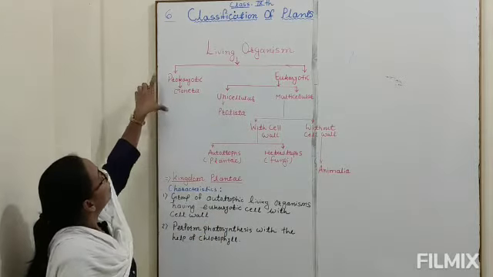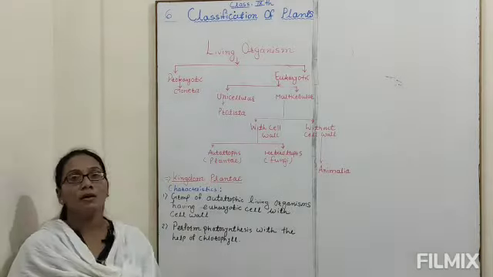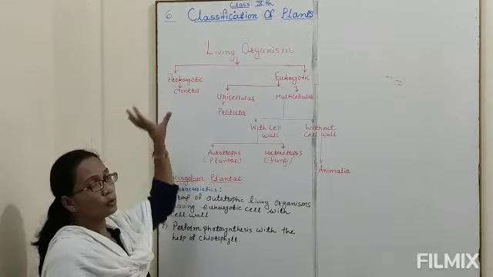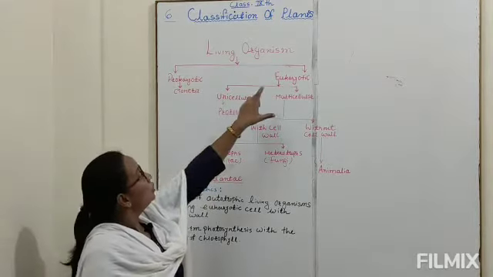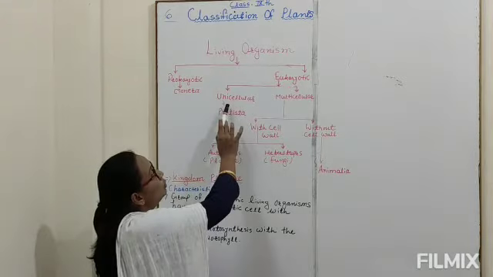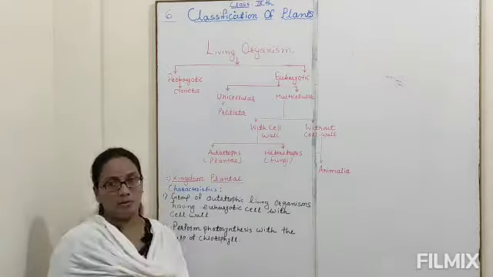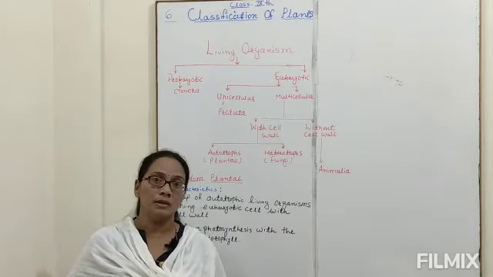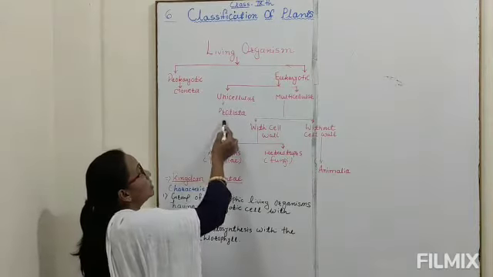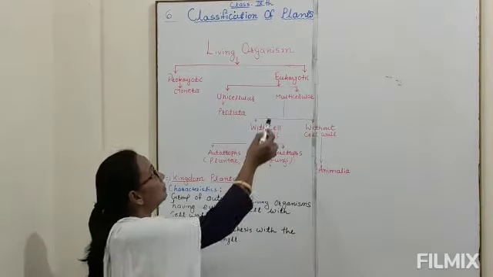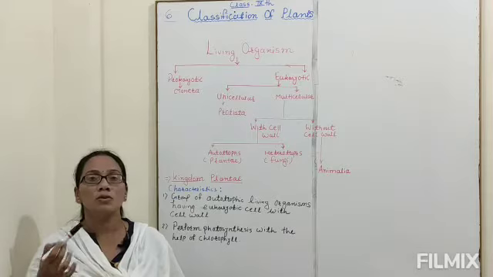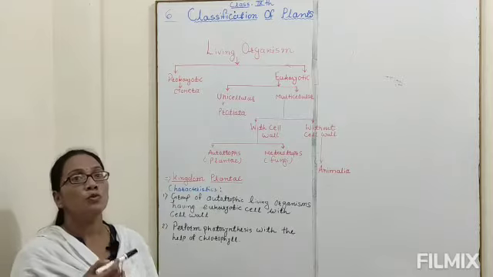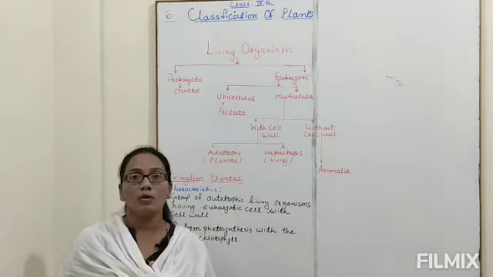Now in prokaryotic, the organisms of kingdom Monera are included under the prokaryotic organisms. Then eukaryotic organisms are divided into two main groups, unicellular and multicellular. Unicellular organisms consist of a single cell and it includes kingdom Protista. Then multicellular organisms consist of more than a single cell, or are composed of a number of cells. They are more evolved than unicellular organisms.